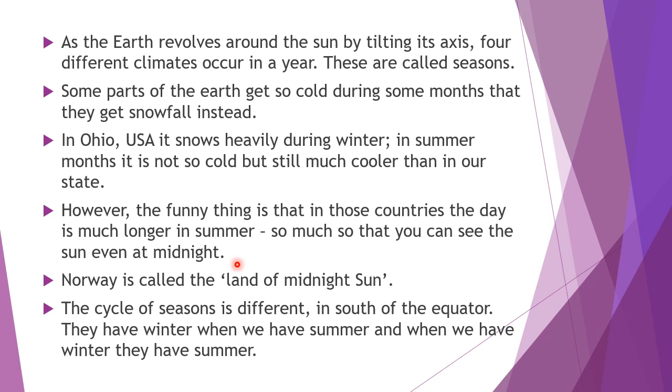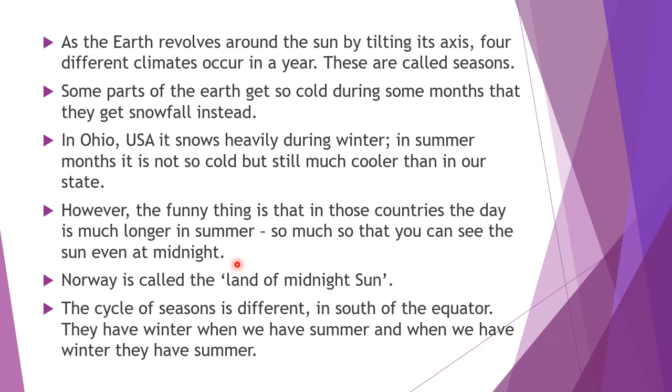Some of the areas you can see have long summer months. For example, at the North Pole, they get the sun even at midnight for 6 months, and for the next 6 months, day and night, they won't get the sun.